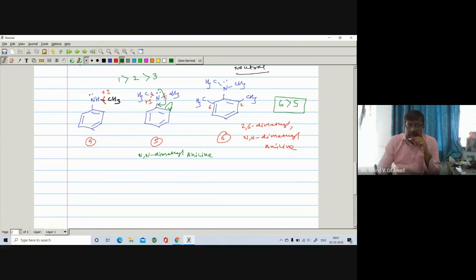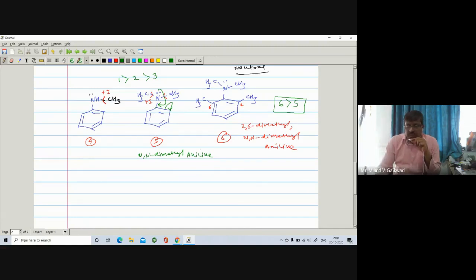They are in the plane, and the p orbitals, which are useful for the delocalization of the electron, are parallel to each other. So they are involved in delocalization because here the p orbitals are parallel. For the formation of a pi bond, they must be parallel. So the lone pair is involved in delocalization because nitrogen and carbon are in the plane.